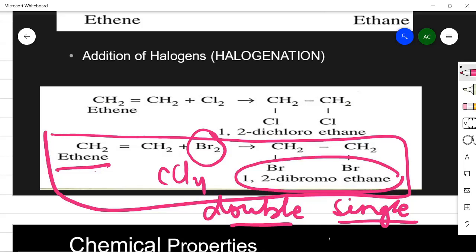dibromoethane. Got it? Now this dibromoethane is colorless, so you can make out that because the color is changing from reddish brown to colorless, the double bond is breaking and forming a single bond, or you can say that unsaturated hydrocarbon is converting into saturated hydrocarbon.